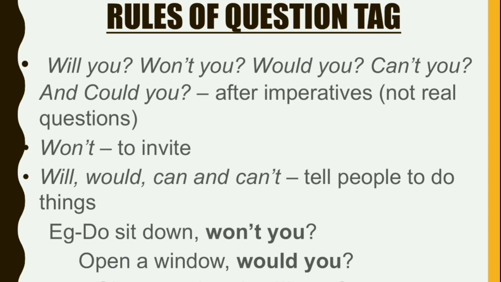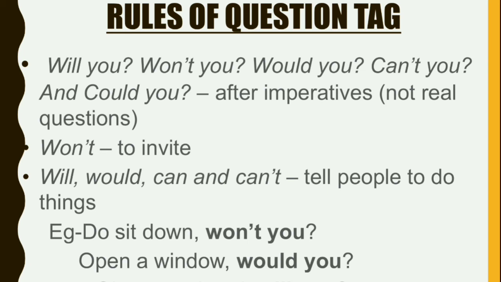And we talked about modal auxiliaries like will you, won't you, would you, can't you, and could you. These are all not real questions when they come after imperatives, commands or requests. Won't is always used to invite.